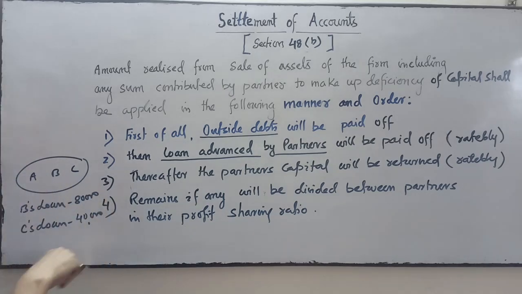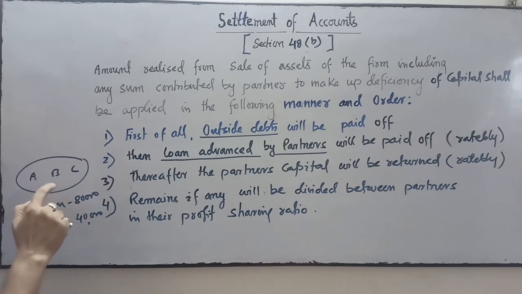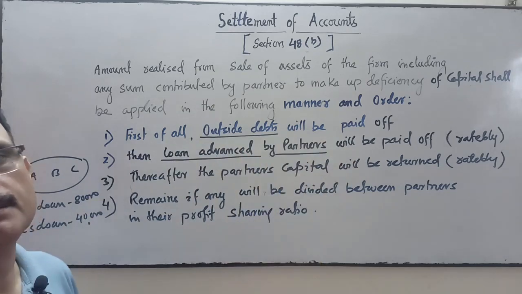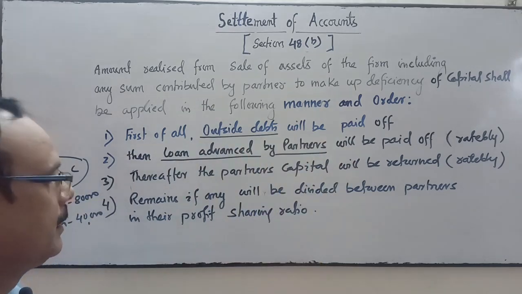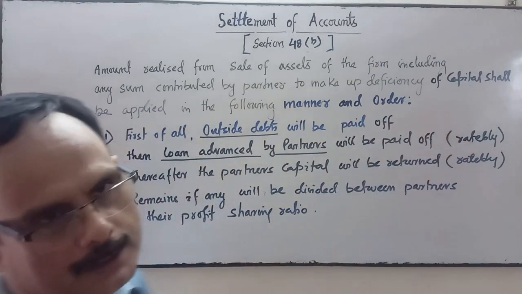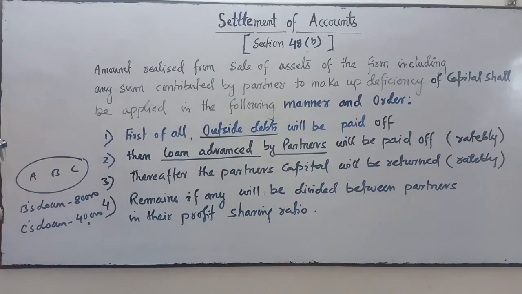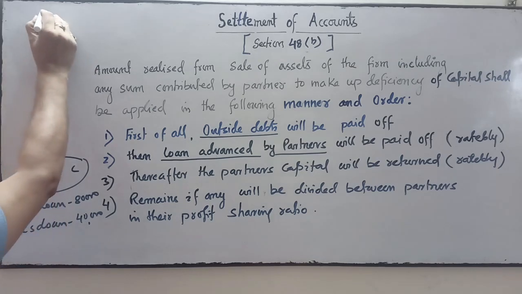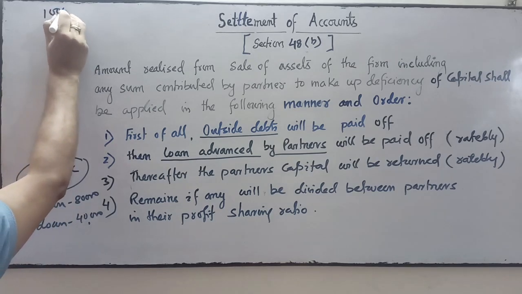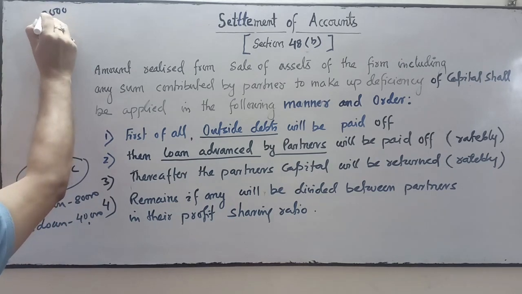As I have given an example, there are three partners, and among these three partners B and C have given a loan to the firm. So we will return this amount to the partners. Partner's loan will be repaid. Ratably means what? I have written ratably over here. Ratably means, suppose the firm has realized 1 lakh, suppose 2 lakhs.